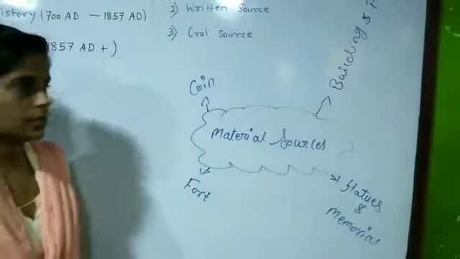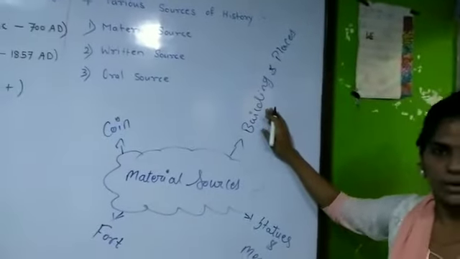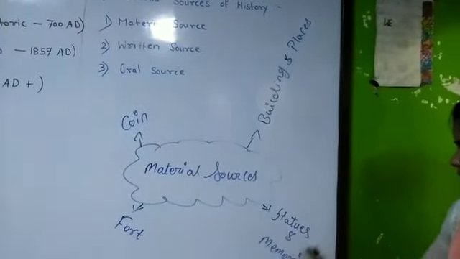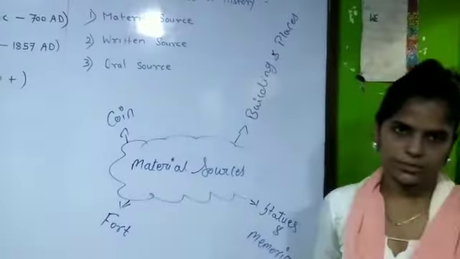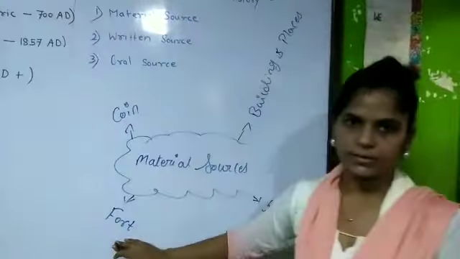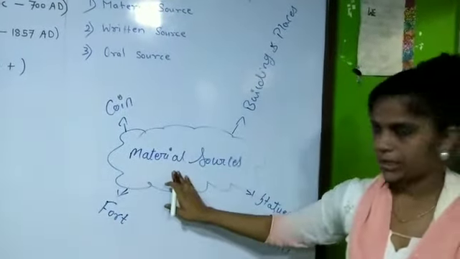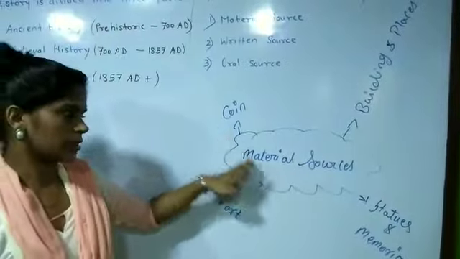Let's see one by one. Buildings and places: places means any place, and buildings we know. So buildings and places are included in material sources. Statues and memorials: any statue, for example the statue of Sardar Vallabhbhai Patel, comes under material sources. Forts, like Raigad Fort and Panhala Fort, are included in material sources. Coins: 1 rupee, 2 rupee, 5 rupee and 10 rupee coins are included in material sources.